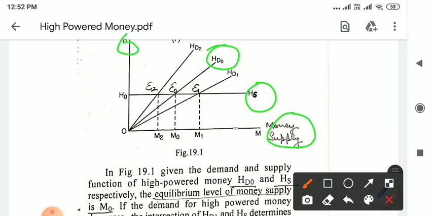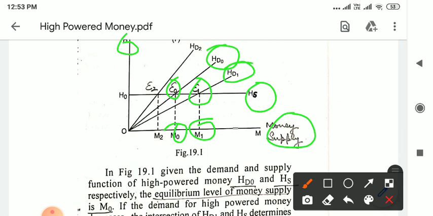So the equilibrium will take place at the point E0, and therefore the equilibrium money supply in the economy will be OM0. Now suppose the demand for high powered money falls to HD1. The equilibrium will shift to E1, and therefore the money supply rises to OM1.